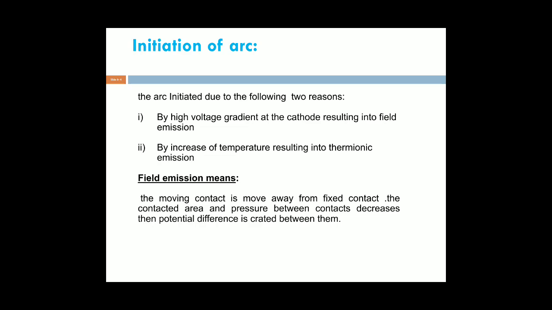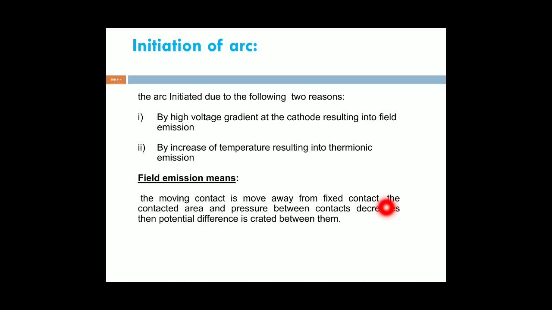What is meant by field emission? When the fixed and moving contacts move away from each other, an arc is struck between them. The pressure between the contacts decreases, and the contact area also decreases.